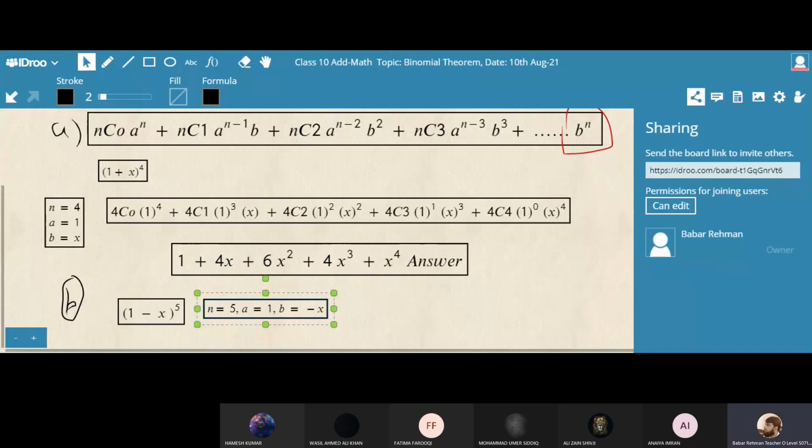Yes, students. Is there any problem? Use negative sign. When a negative value has an even power, the answer will be positive. Be careful. When a negative base has an odd power, the answer will be negative.